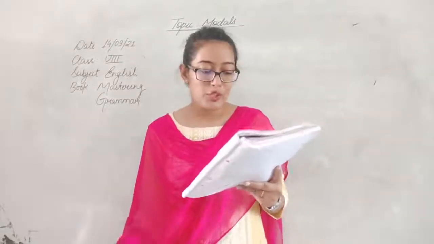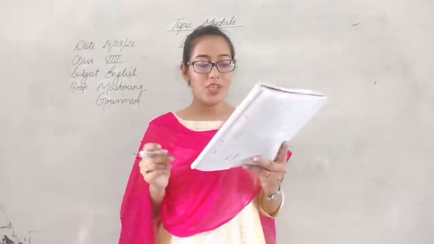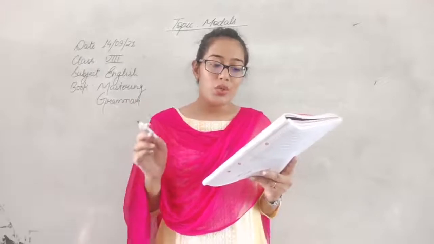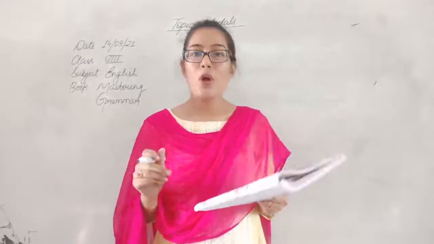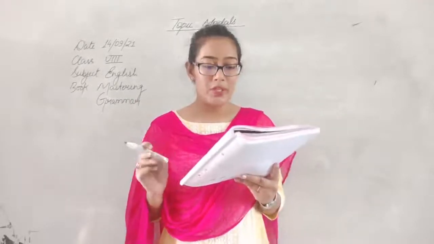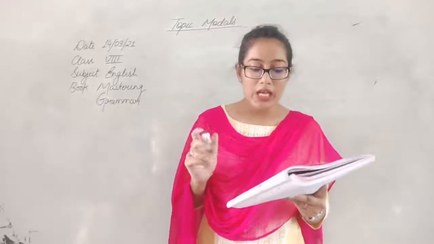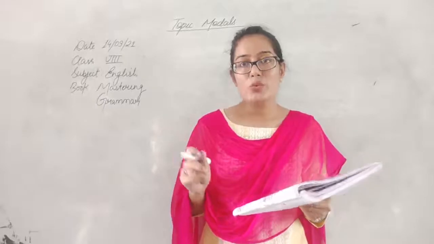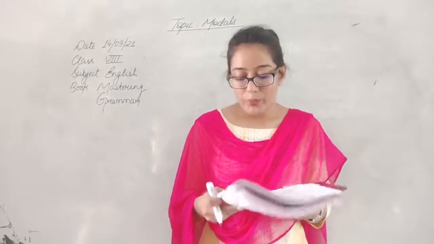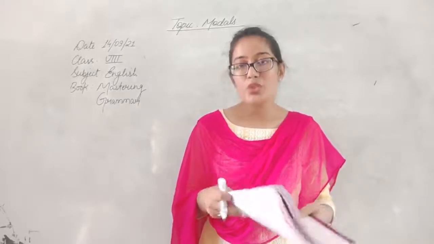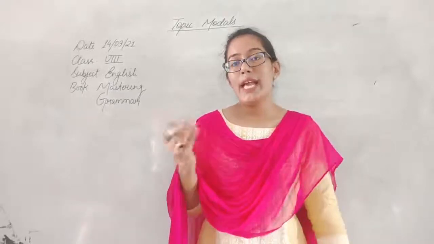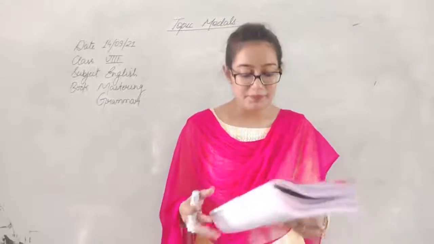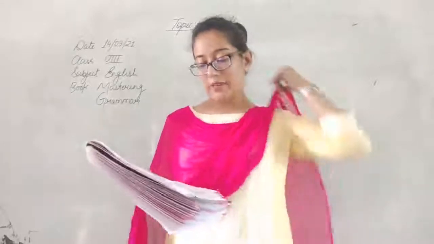For example, the first one: Aunt said to Rita, can, could, may within brackets, you bring a glass of orange juice for me? So the answer would be, Aunt said to Rita, can you bring a glass of orange juice for me? So can is being used for informal things. Okay. So the answer is can.